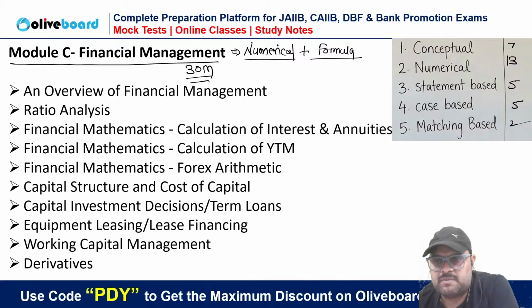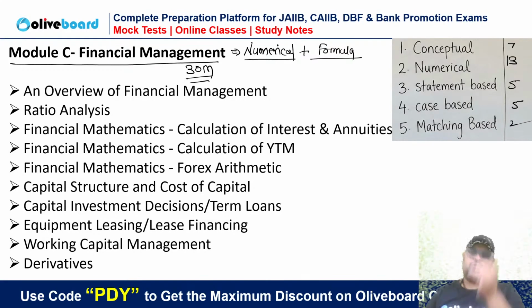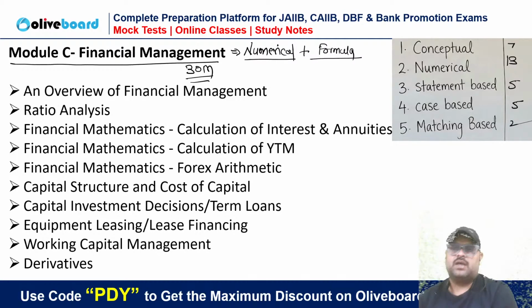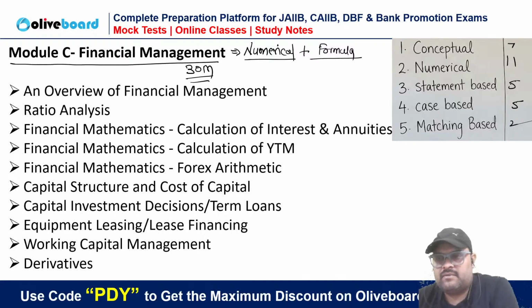Now, if case based is 5 to 8 marks, then the direct numerical portion will come down. It may look like the total is not matching, but now the total I think will be matching.